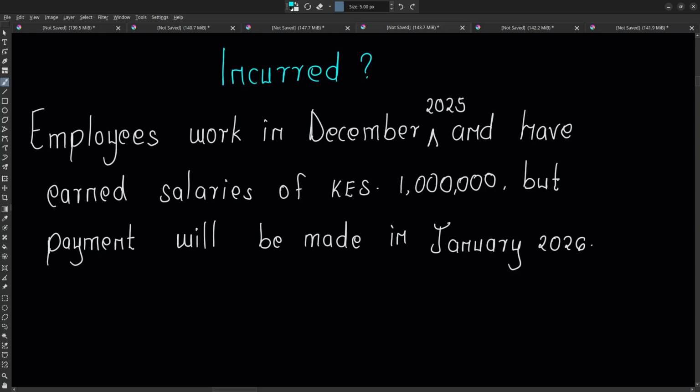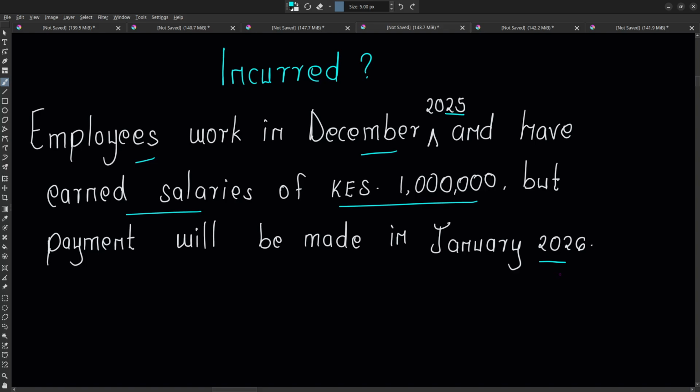Now let us look at what we mean by we recognize expenses when they are incurred. Okay, so we have employees that have worked in December 2025 and have earned salaries of Kenyan shillings 1 million, but payment will be made in January 2026. What is happening here?